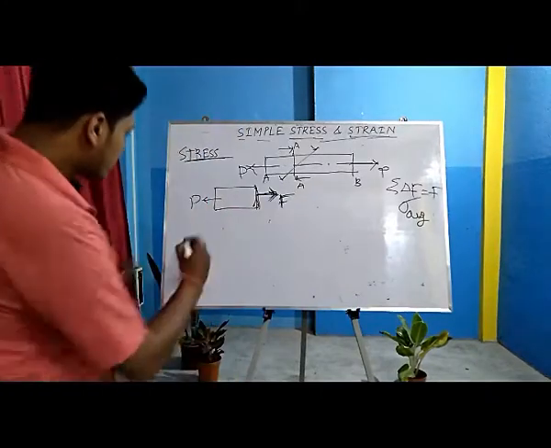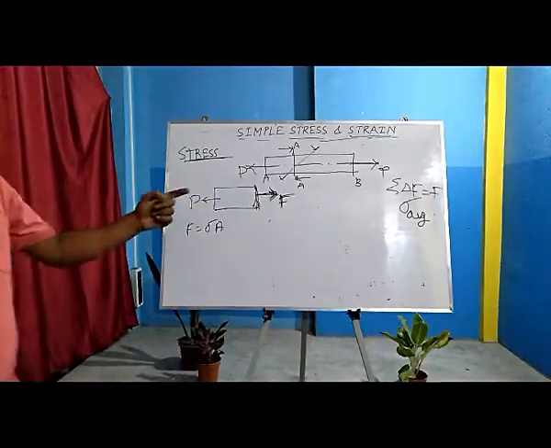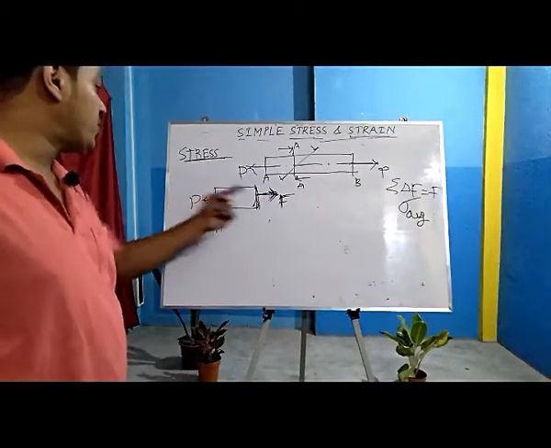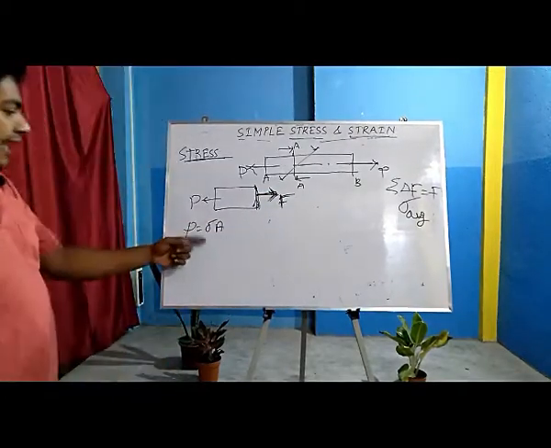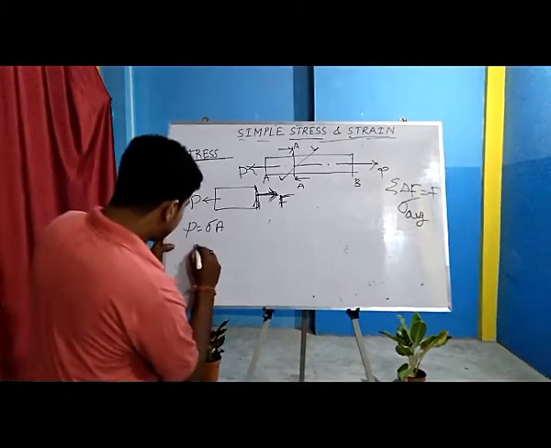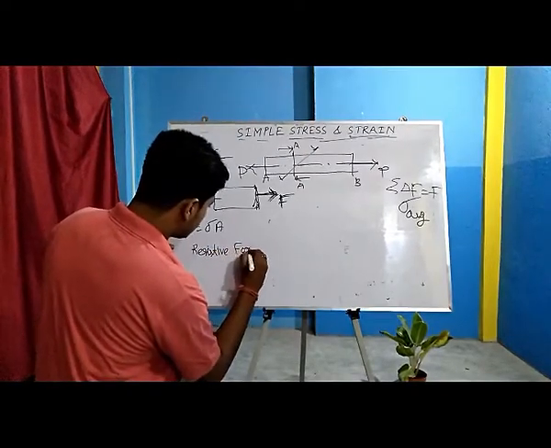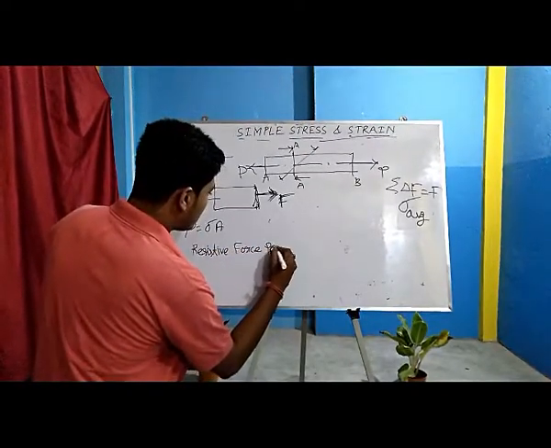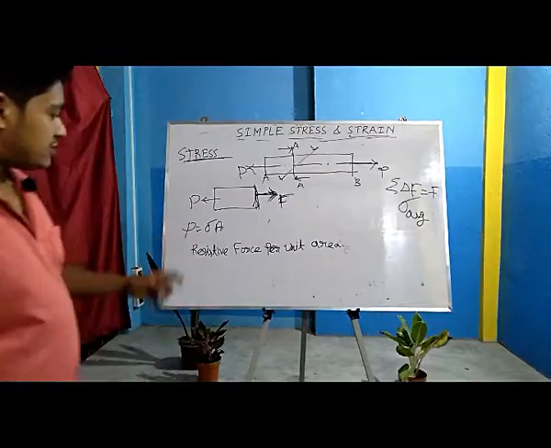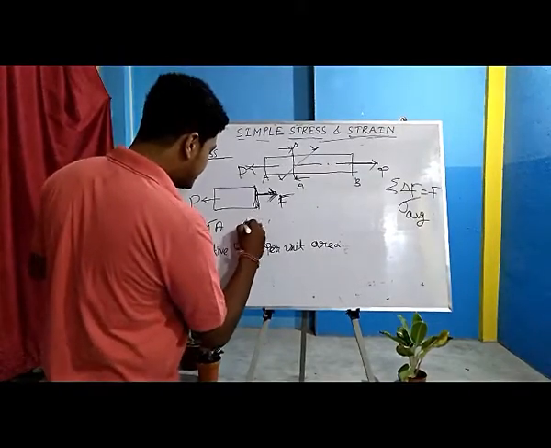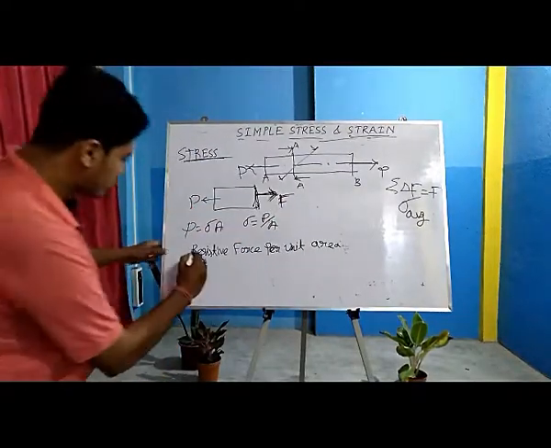Okay. So as you can say, F equals sigma into A. Now we have already discussed that F and P will be equal and opposite in nature. So we can replace F by P. So the actual definition of stress is resistive force per unit area. As you can see, if we divide it like this, sigma will be equal to P by A. Now this here is a resistive force, that's why you use the term resistive.